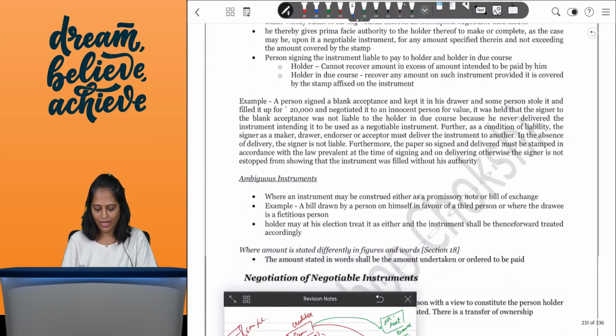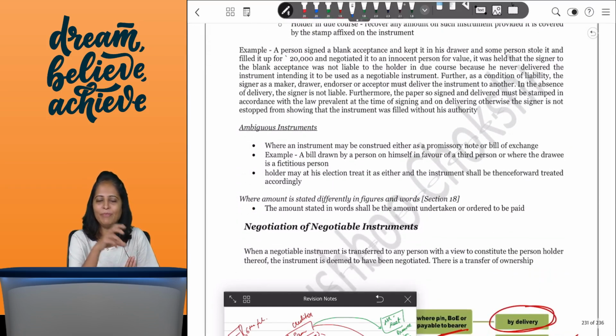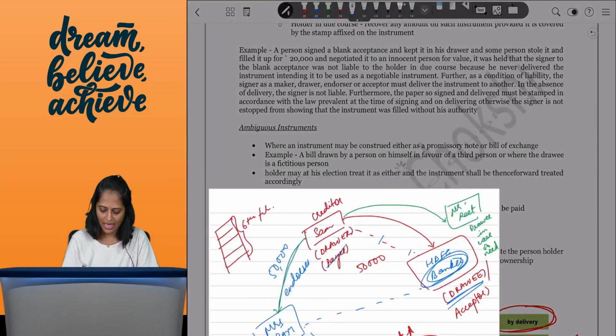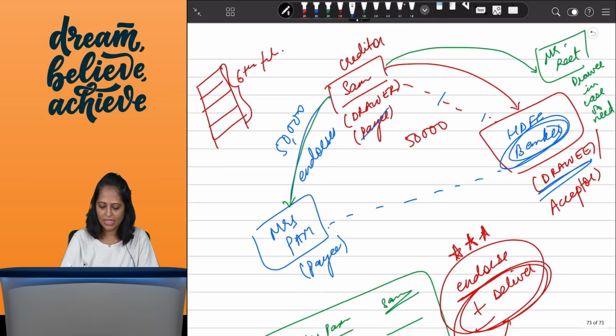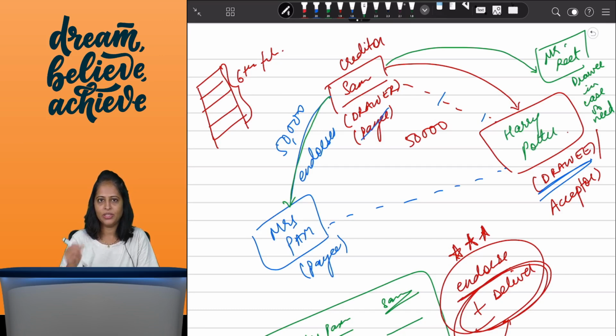And then you have your ambiguous instruments. Ambiguous means confusion. So there's ambiguity. There's no clarity on this instrument. Say for example, in our example, instead of Mrs. Reed or instead of HDFC Bank, if this instrument was drawn on Harry Potter, okay, now do we have a person called Harry Potter? No, it's a fictitious person. So here Harry Potter is the drawee.